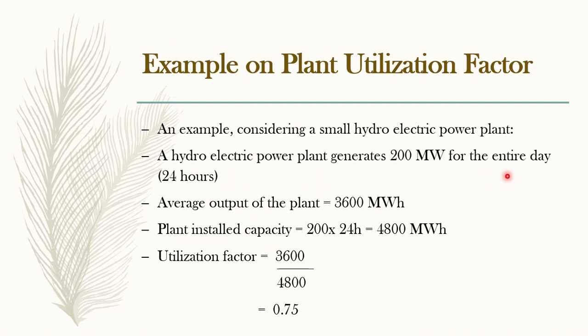Same hydroelectric power plant, it is generating 200 megawatts for the entire day. If it runs for complete 24 hours without a break, it should give us 200 megawatts. That is its capacity, means it is 200 into 24, which is 4800 megawatt hour is its capacity. Average output means in that 24 hours, at some time 3600 megawatt hour was recorded. So what will be utilization factor? This 3600 divided by 4800, which came out to be 0.75. Like this, you have to calculate the utilization factor.